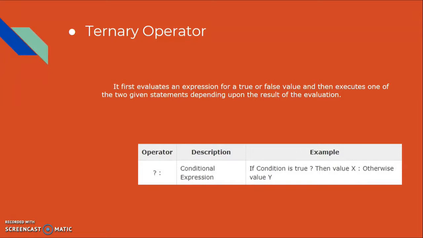Next we have the ternary operator. Ternary operator logic uses a condition, a true return value, and a false return value statement to shorten your if-else structure. It first evaluates an expression for a true or false value and then executes one of the two given statements depending upon the result of the evaluation. And here is the ternary operator.